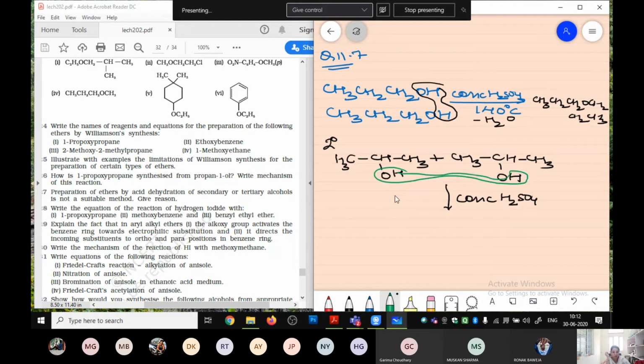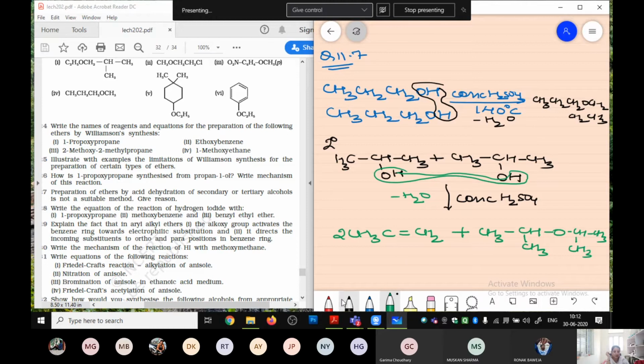A water molecule is going to eliminate out. Now when it eliminates out, we will get CH3CH=CH2 plus CH3CH(CH3)OCH(CH3)CH3.